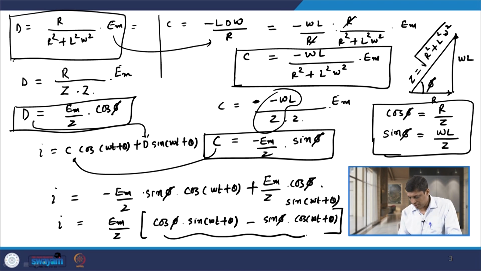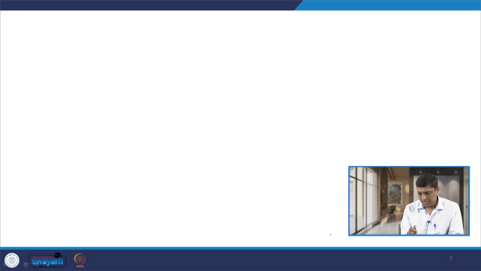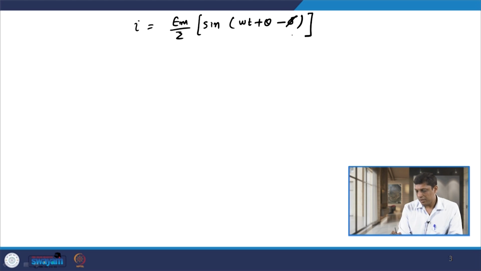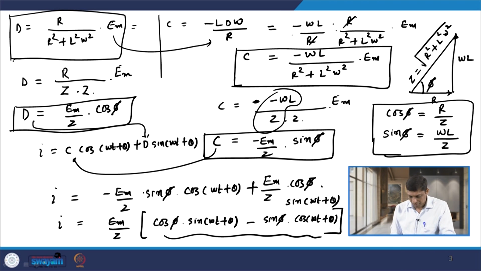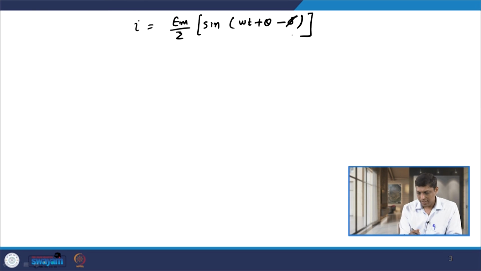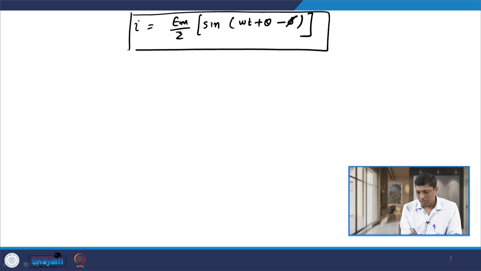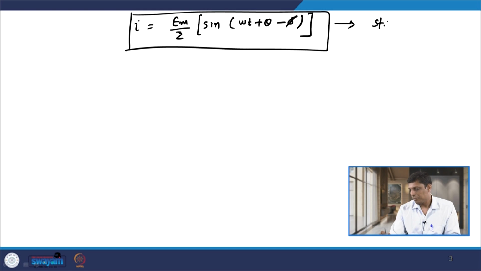So, this equation is I equal to Em by Z sin of omega t plus theta minus phi. You can see, sin alpha cos beta minus cos alpha sin beta gives sin of omega t plus theta minus phi. So, this is the equation of current for the steady state component, which we obtain using the particular integral.